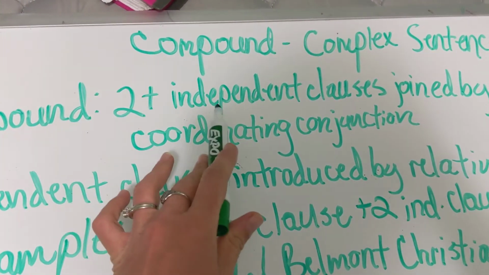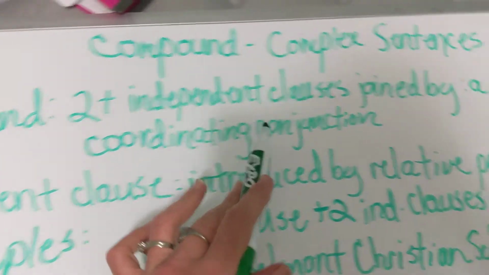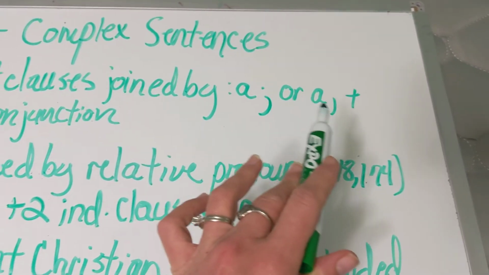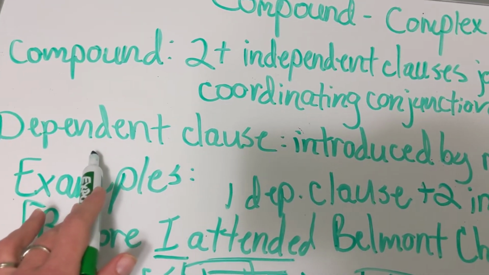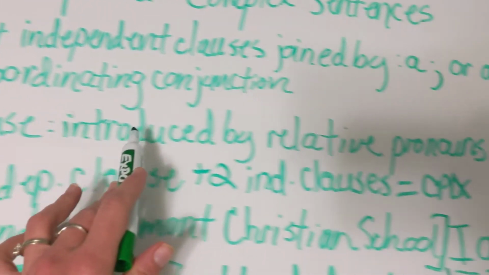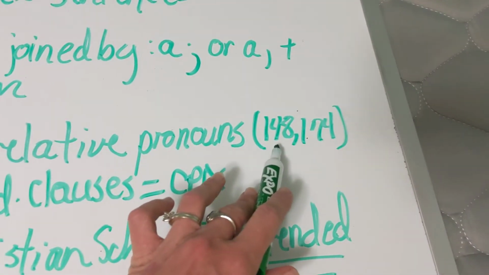Okay, so just as a review, these compound complex sentences are going to have at least 2, if not more, independent clauses. So 2 plus independent clauses joined by a semicolon or a comma and a coordinating conjunction. And it's going to have at least 1, if not more, dependent clauses. These are introduced by your relative pronouns on pages 148 and 174.